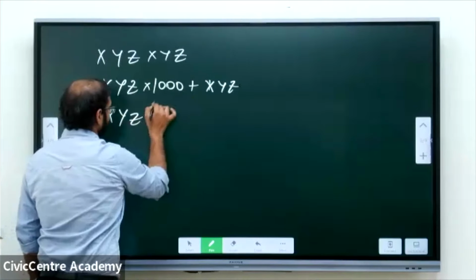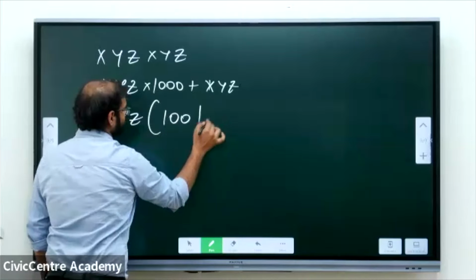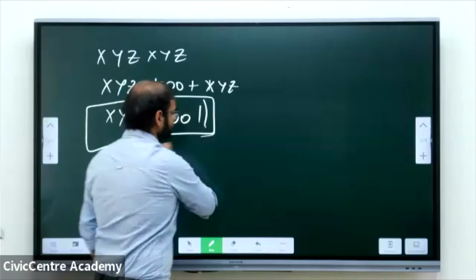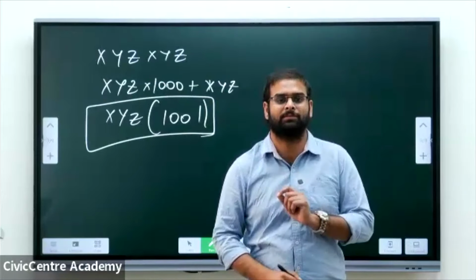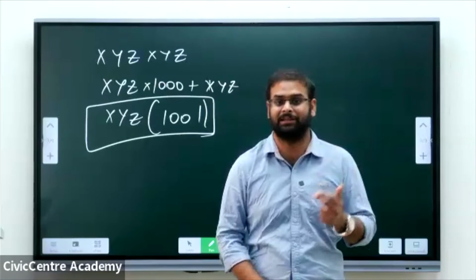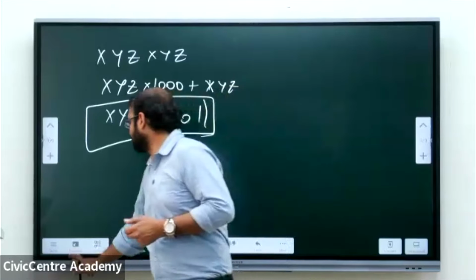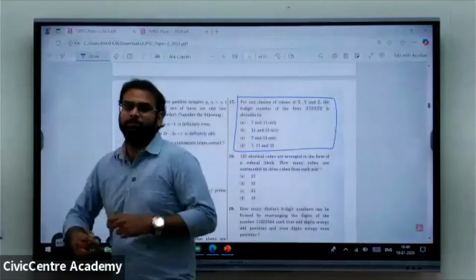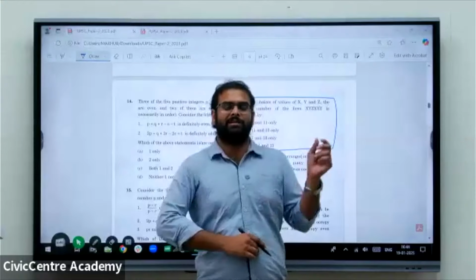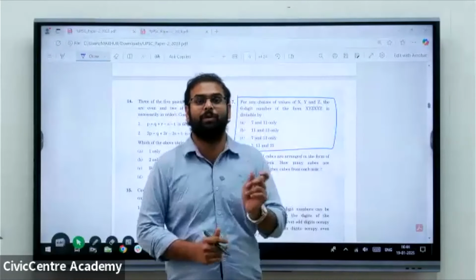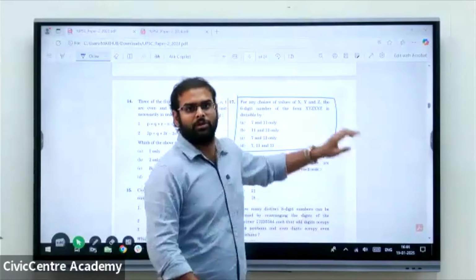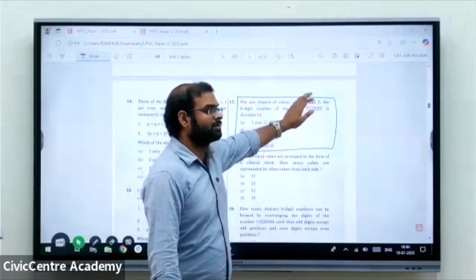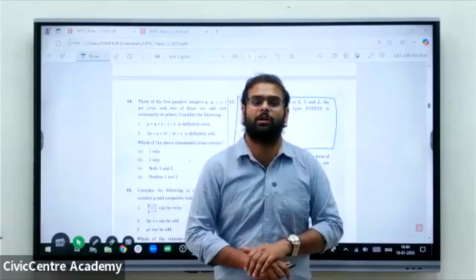So XYZ into 1001. Now we need to find the multiples of 1001. Is it divisible by 7, 11 and 13? That is what they are asking in the question. So we are just converting the given question into a simple format so that we can answer it. So the major thing is the approach for that particular question as well.